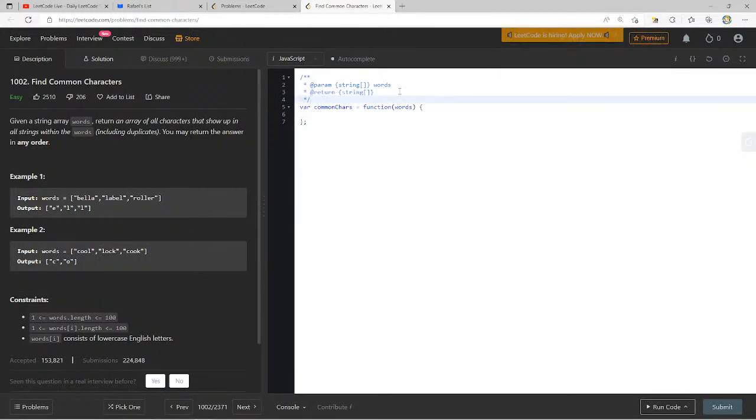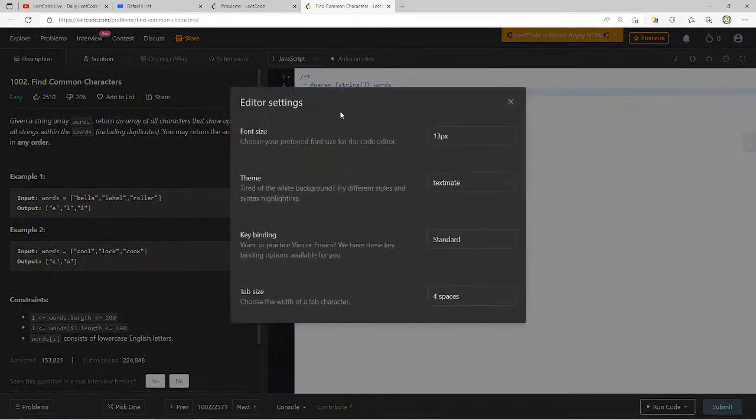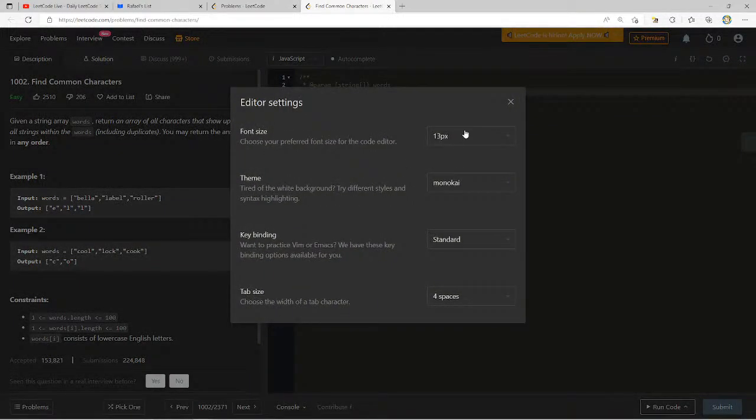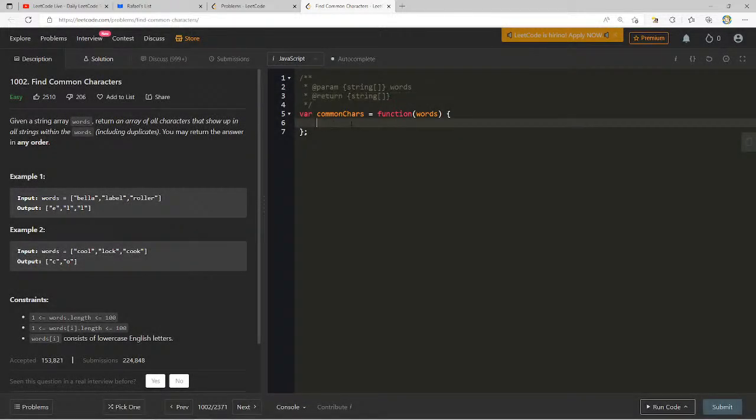There's another way to do this here. Theme, there we go. I think I did Monokai before. Okay, let's also make this the highest. I'm going to do tab size 2 spaces. Vim. Okay, this is looking a little bit better. Nice. Okay, awesome. I hope everyone can see that.